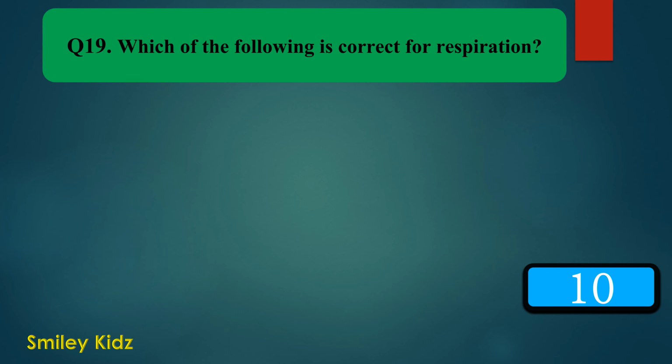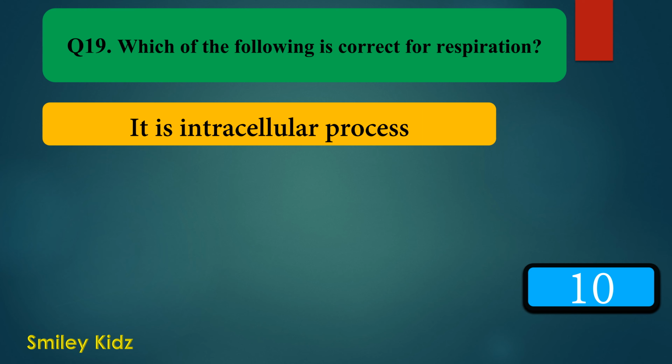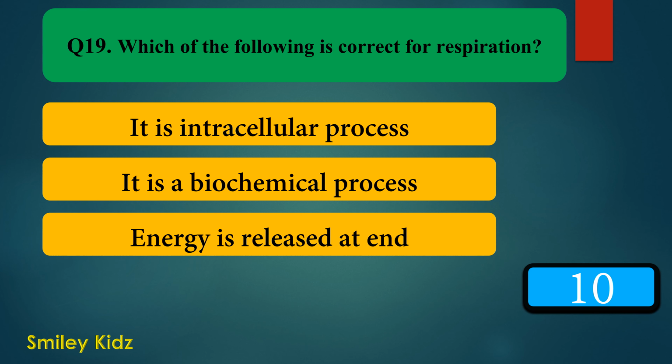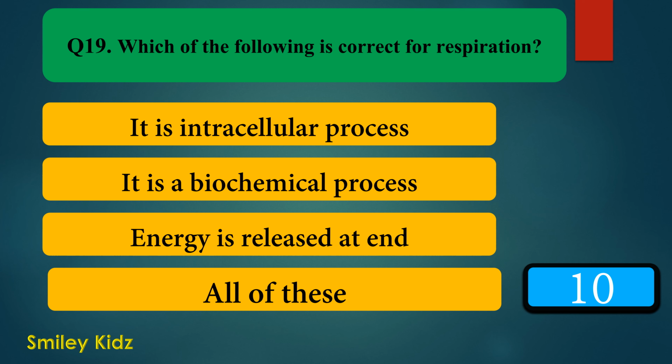Which of the following is correct for respiration? Option A, it is intracellular process. Option B, it is a biochemical process. Option C, energy is released at end. And option D, all of these. Your time starts now.